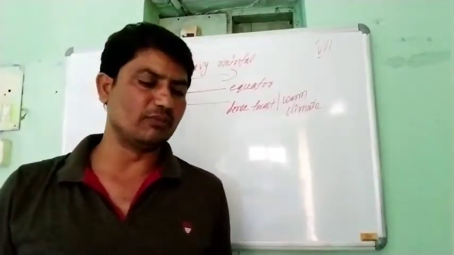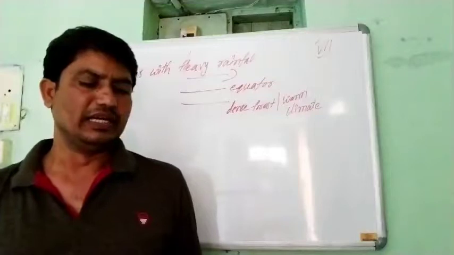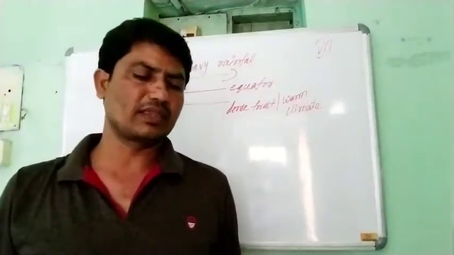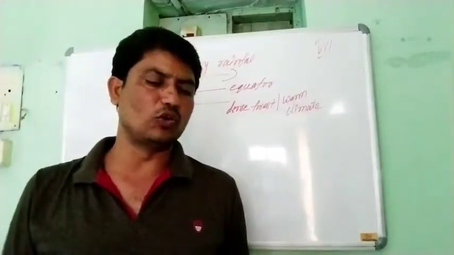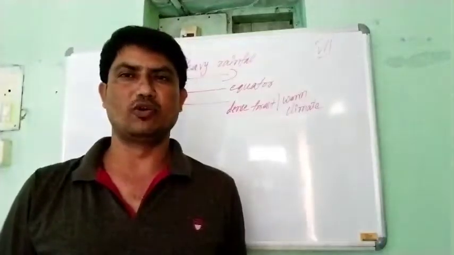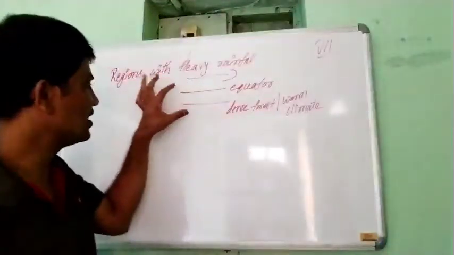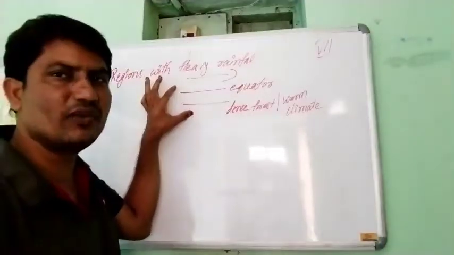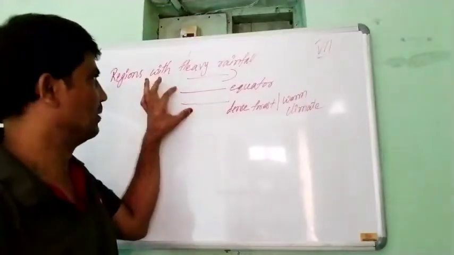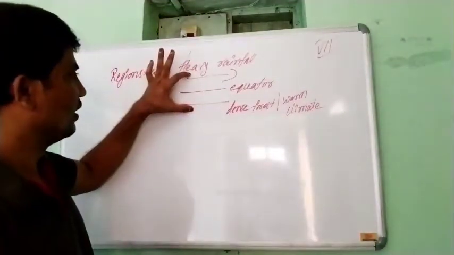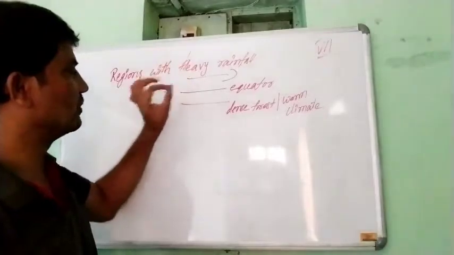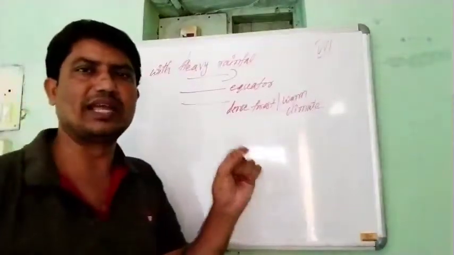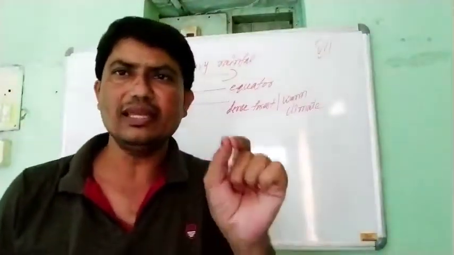In the region with moderate rainfall, it rains only in summer, whereas it rains throughout the year in the equatorial region. So the equatorial region receives heavy rainfall throughout the year, but the regions away from the equator receive rainfall only in the summer.